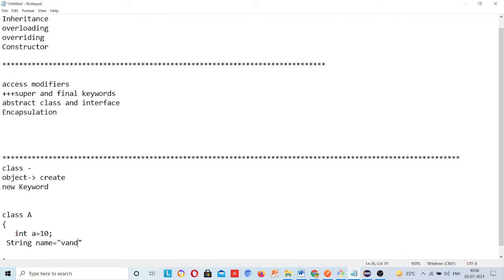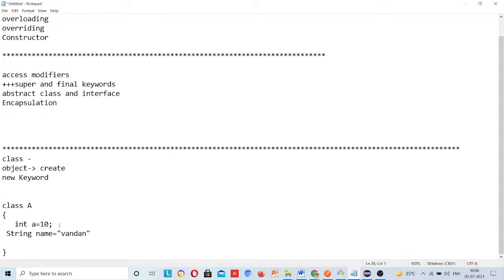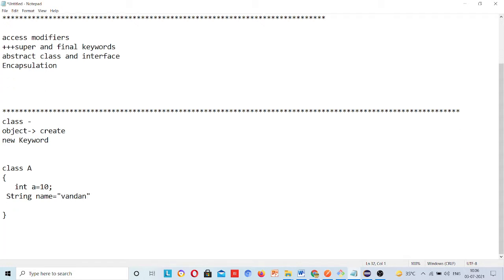Okay, then this class is created, but does this class use any memory? No, unless we create an object for this. When we create an object for this, only then will the memory be allocated. Till that point 0 bytes of memory is taken. Nothing is consumed in the heap in this system.